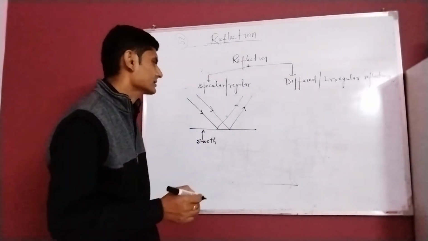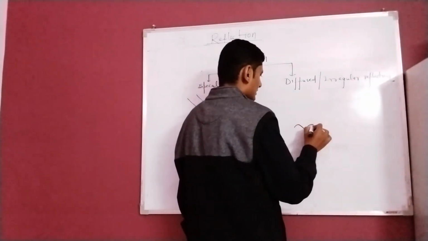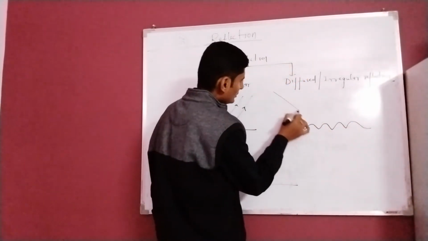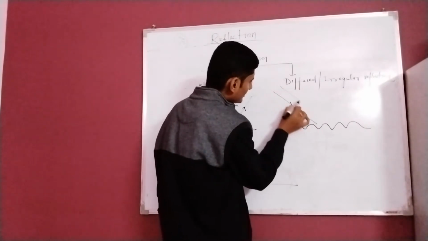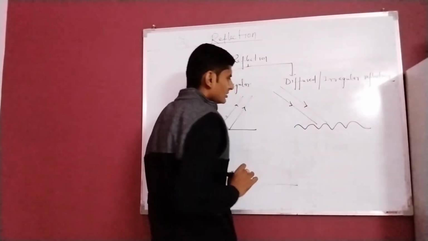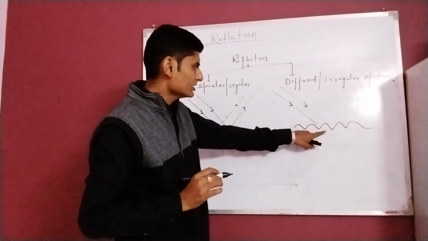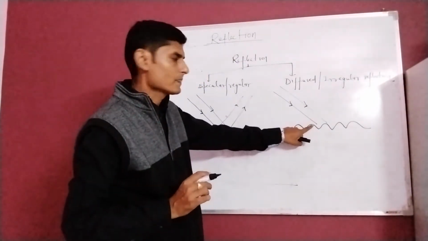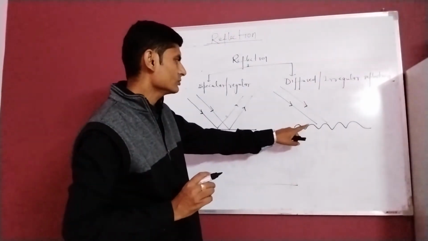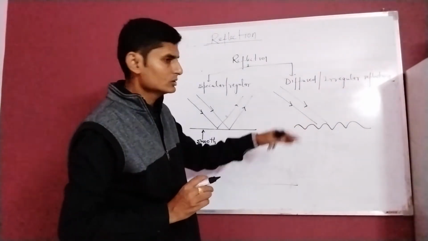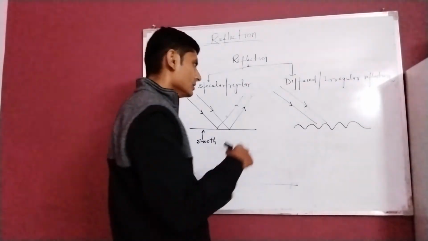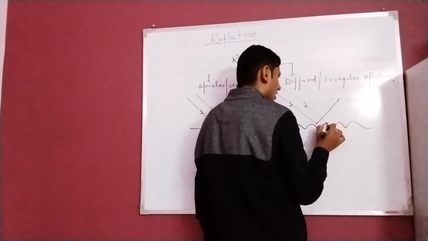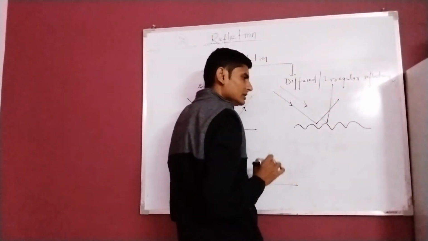But in diffuse reflection, the surface is not so smooth. So although incident rays are striking on this surface and the law of reflection is still valid, that is, angle of incidence is equal to angle of reflection, which I will discuss later on, in this case these are incoming rays, but outgoing rays are not parallel to each other.